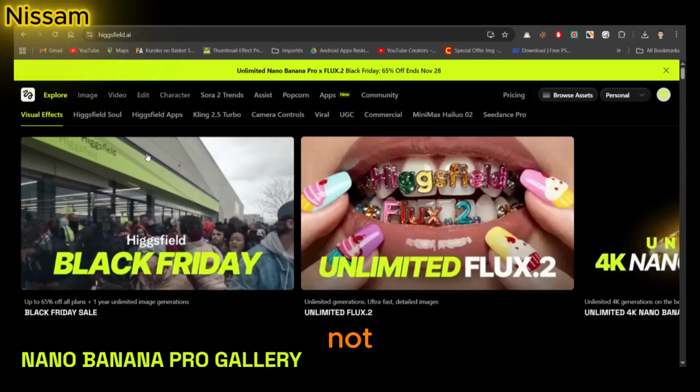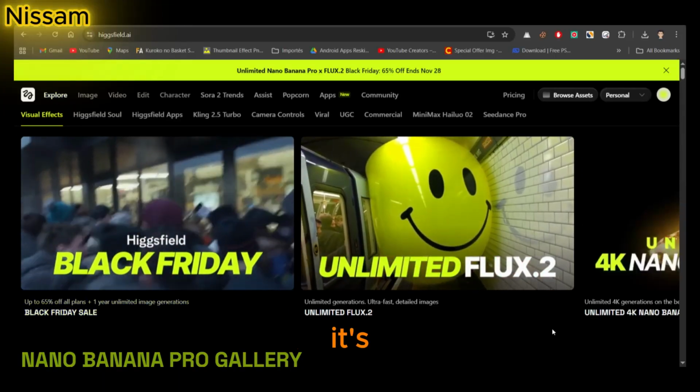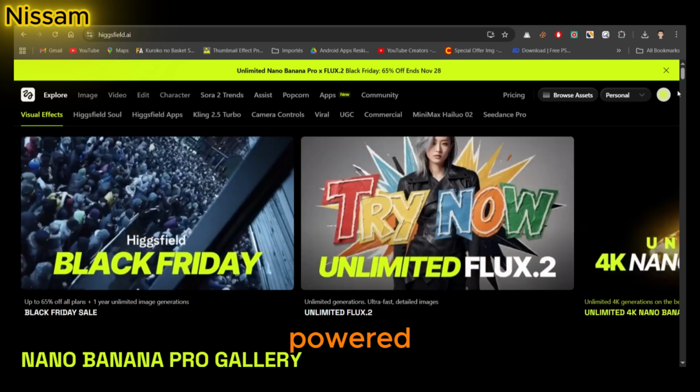Nano Banana Pro is not an AI image generator. It's basically a professional production studio powered by AI.